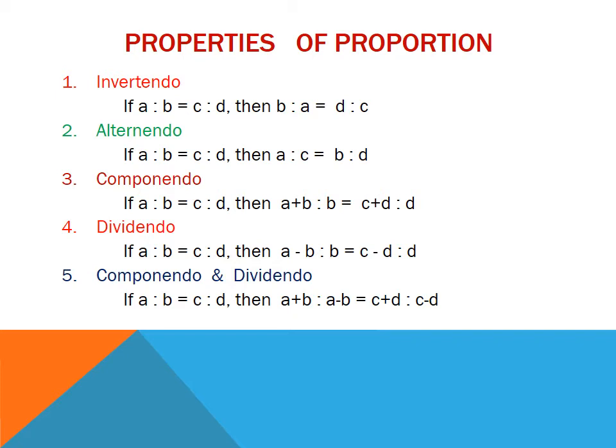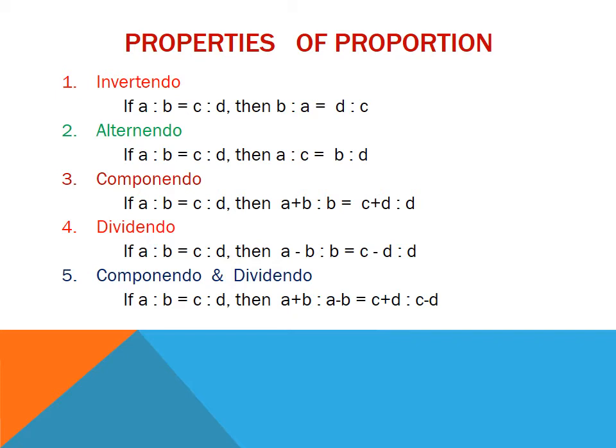Now, properties of proportion. First property, invertendo. If A is to B is equal to C is to D, then according to invertendo, B is to A will be equal to D is to C. Next, alternando. If A is to B is the same as C is to D, then according to alternando, A is to C will be equal to B is to D.